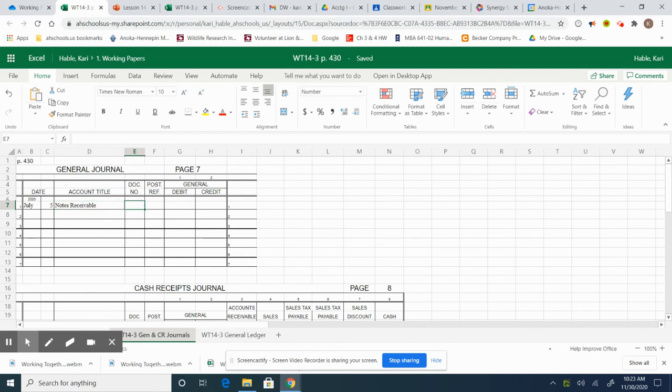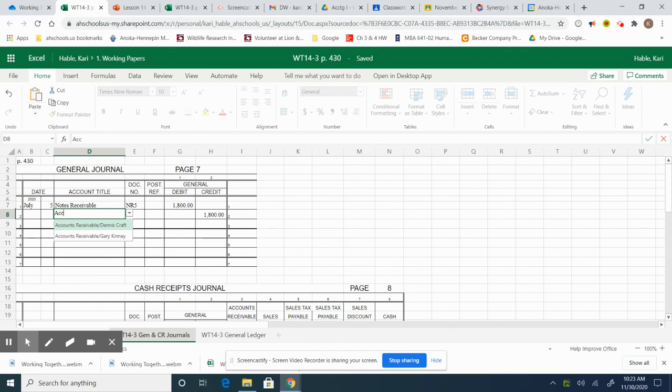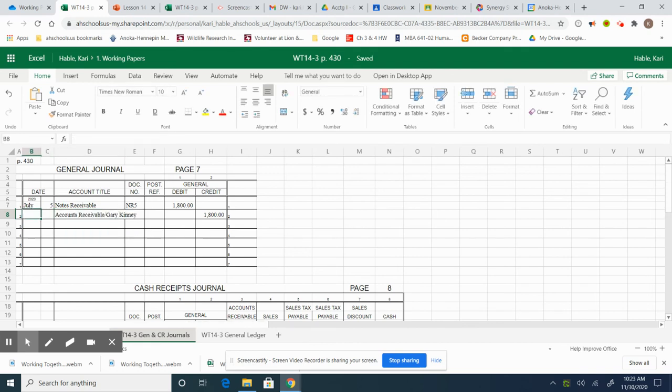Our document is NR5, and our amount is 1,800. And our credit will be accounts receivable, Gary, and we're going to indent it.